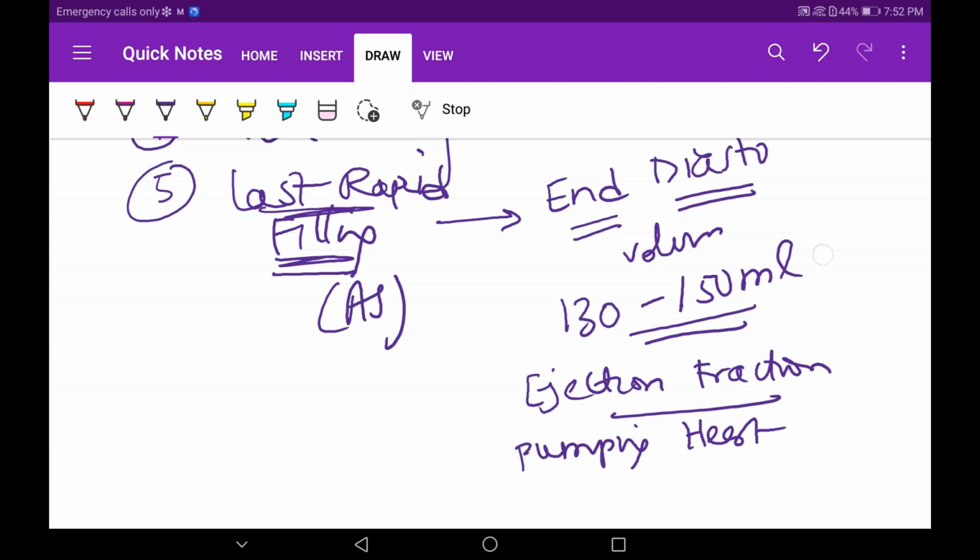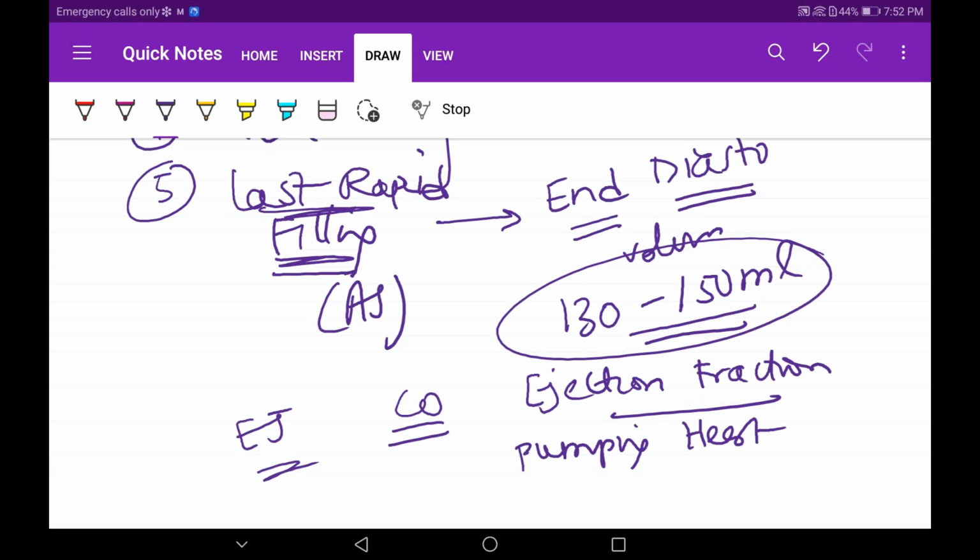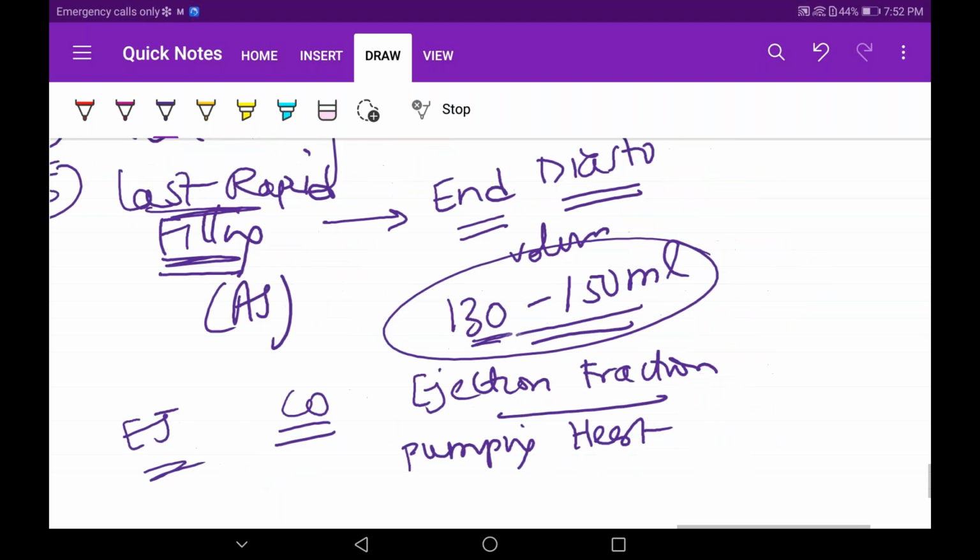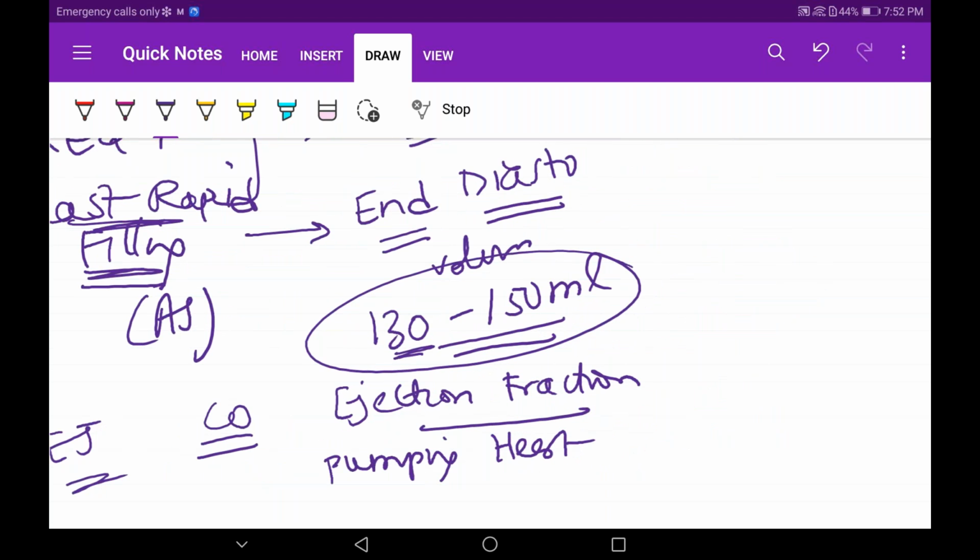Understood? See, the cardiac output, 130 to 150, is the end diastolic volume. Ejection fraction or cardiac output, you can tell. Stroke volume and all are there. Okay, we'll not go deep into that. But see, if it is 130 to 150 ml, we know this value. We measure this value. And when the heart contracts, if only 40 to 50 ml is being ejected, and still